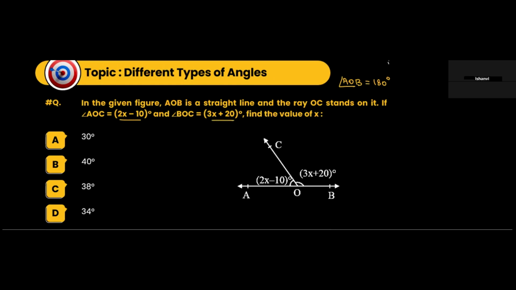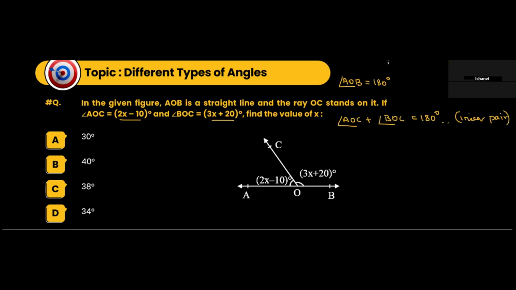So what we can say here is angle AOC plus angle BOC is equal to 180 degrees. Reason? Linear pair.